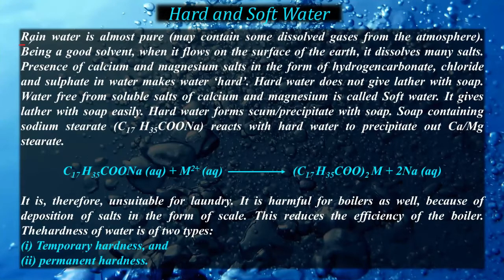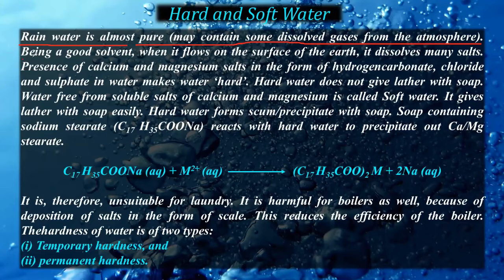Rainwater is almost pure, and it may contain some dissolved gases from the atmosphere. Why is rainwater pure? Because it is coming directly from the clouds, the purest form. But whenever it comes from the clouds, it passes through air, and in air different types of gases are present. So it picks up those gases whenever it travels through the air. That's why it is written that it may contain some dissolved gases from the atmosphere.